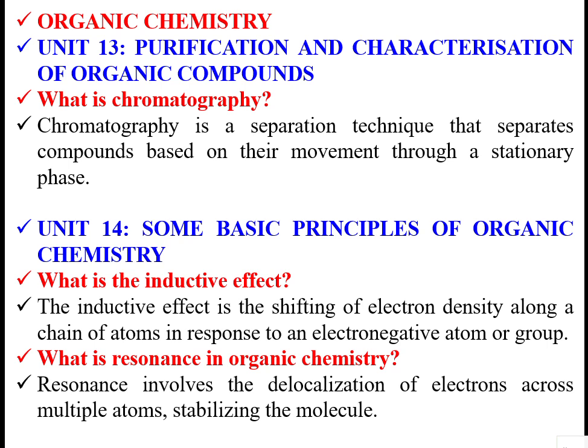It is called selective adsorption. A stationary phase is there and a moving phase is there. While passing them, say for example, people are going, a train is coming. There are so many people. One person will get down at one place, another person will get down at another place. Like that, at their respective sites they will be separated.